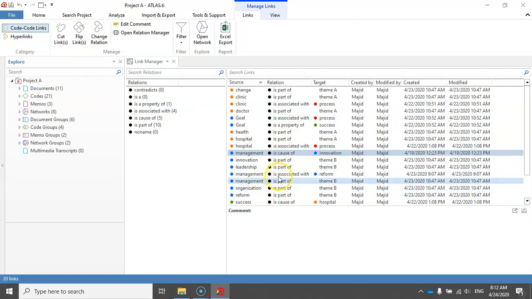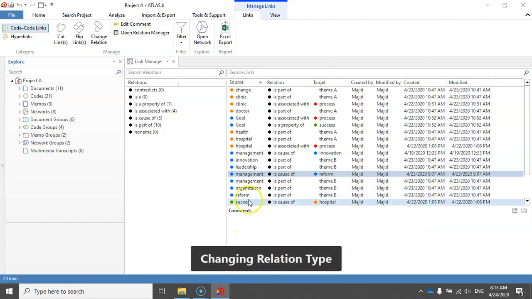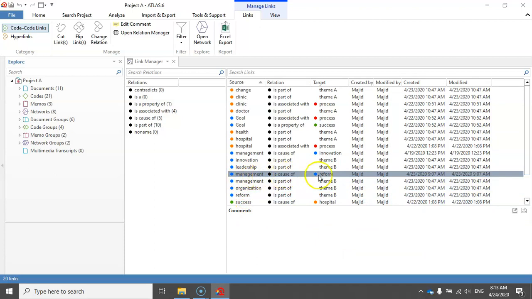You can also change the type of the relationship between two codes by right clicking on the link and then selecting this option and then again selecting any of these options that we have here. So let's just change this to a causal relationship. Now management is a cause of reform.